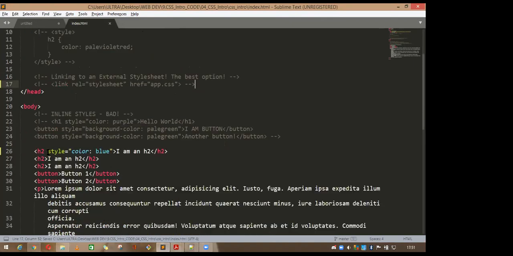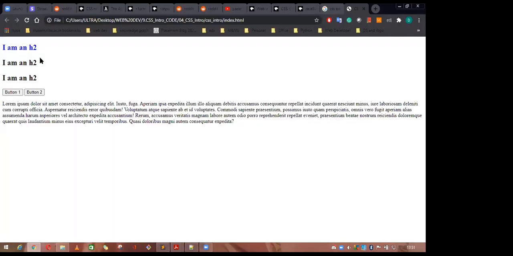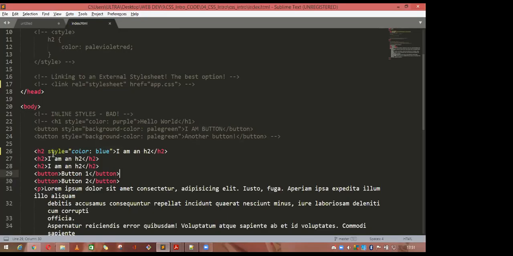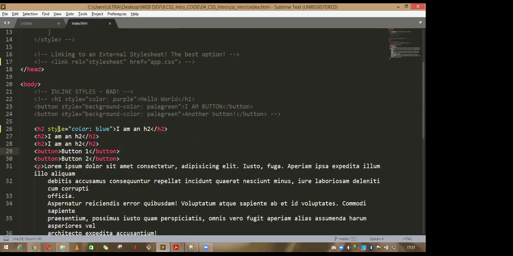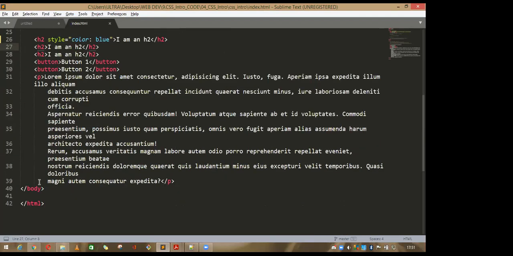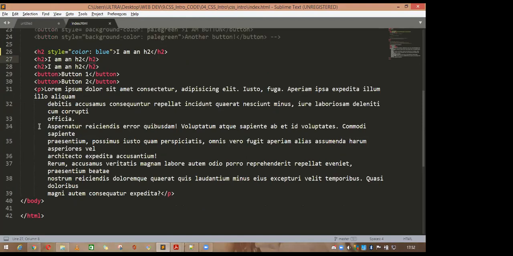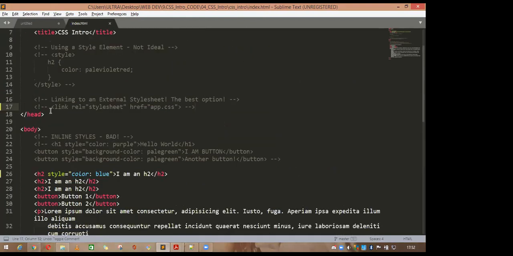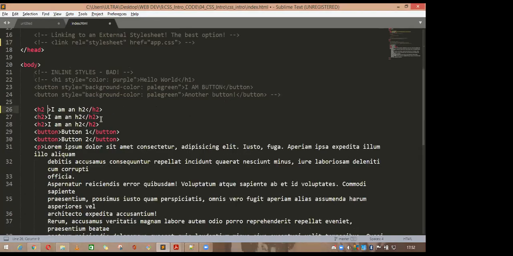So if I wanted to make only H2 a blue color, see here, only H2 is blue. This is called the inline property. So you are inlining something here, but this is bad. You have to go through every element here. This is not a good idea, so I would not suggest using the inline property. Rather, let me show you something different. Inline selector is very bad, so remove this one. Okay, save it.